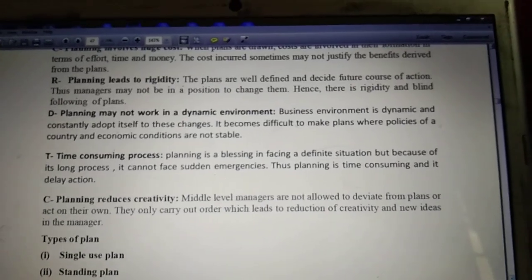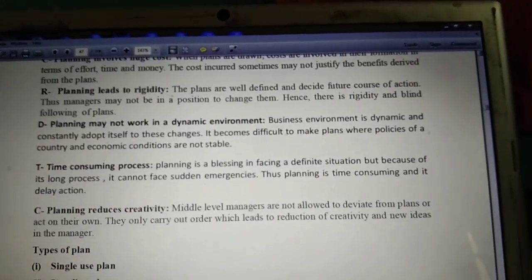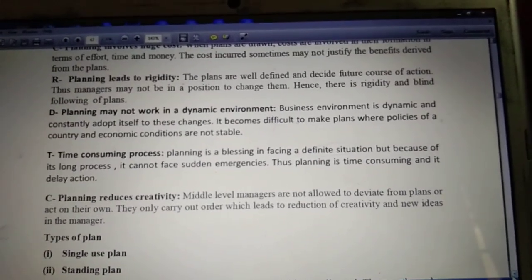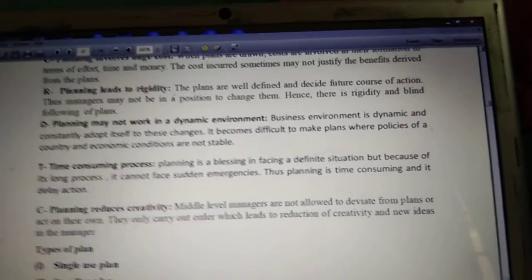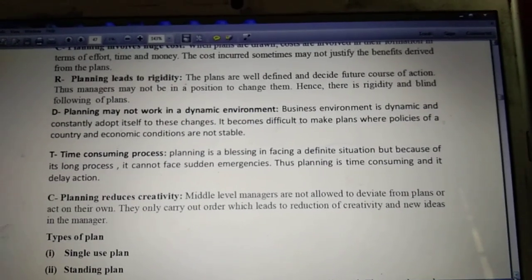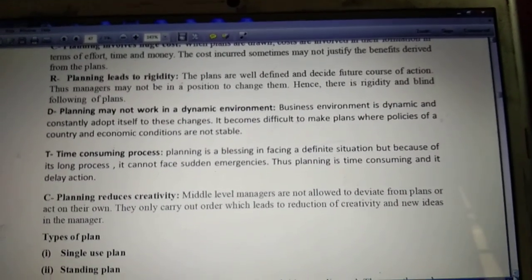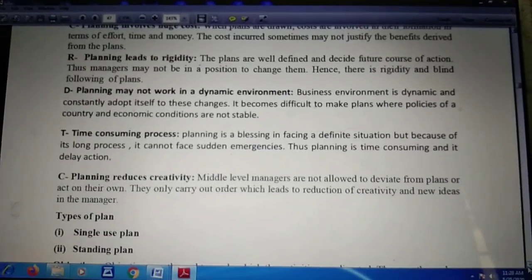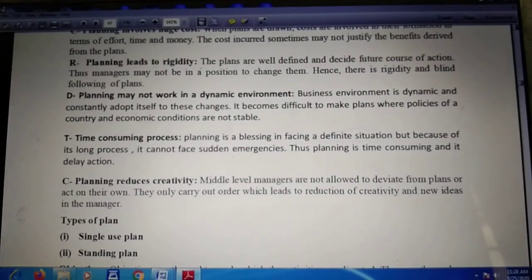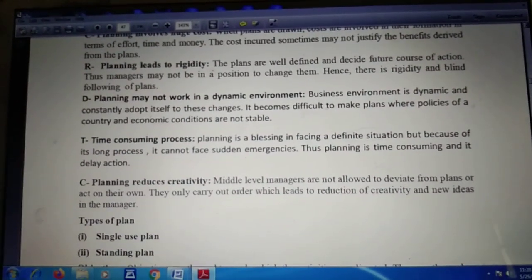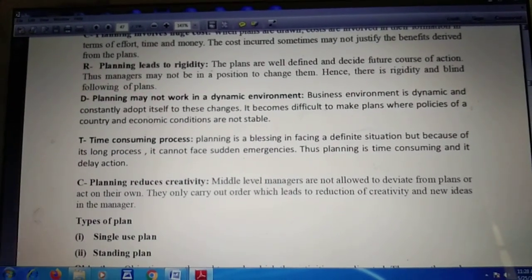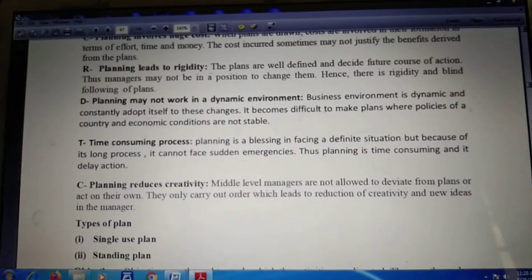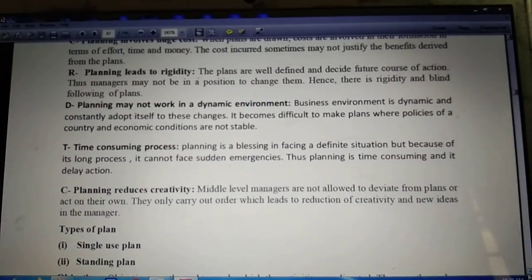So when employees have another innovative method, they are not able to share their creativity with the manager or the business, because the plan has already been made by the top level people and they have not given any freedom to the lower level people to give their own ideas or show their creativity. So sometimes planning reduces creativity because the plan is mostly made by the top level people only.